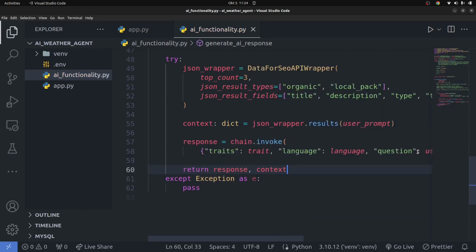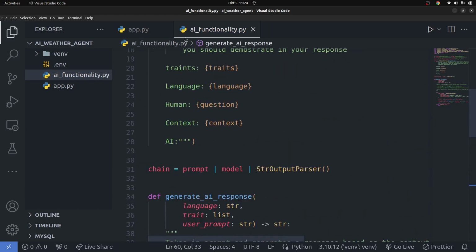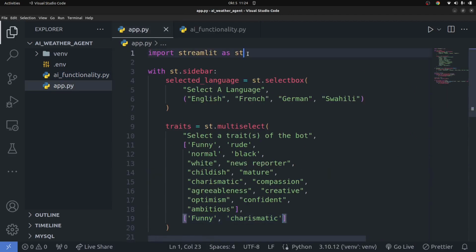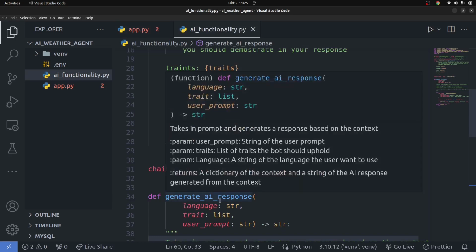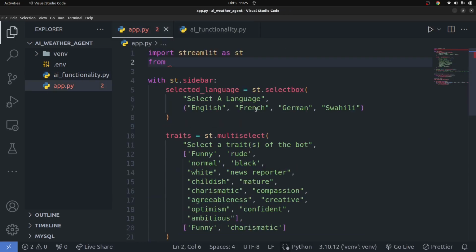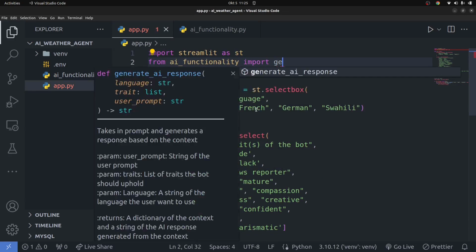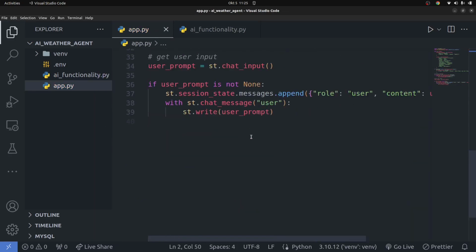Okay, good. So once you have that, I'm going to save this, get a bit of formatting, and I'm going back into my app here, and I'm going to import it. So I'm going to say from, I think I called it from AI functionality, right? Yeah, from AI functionality, I'm going to import the generate AI response function. Good. So once we have that right there, I'm going to use it at the bottom right here.